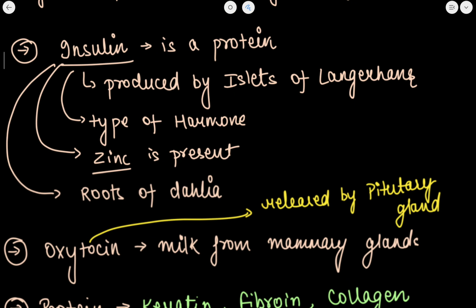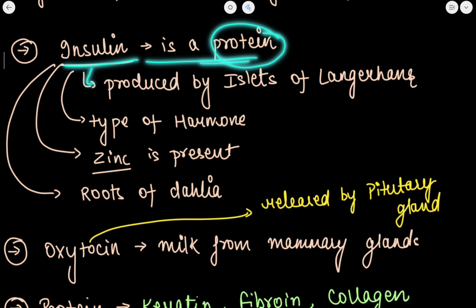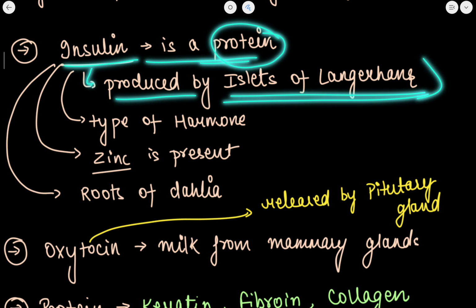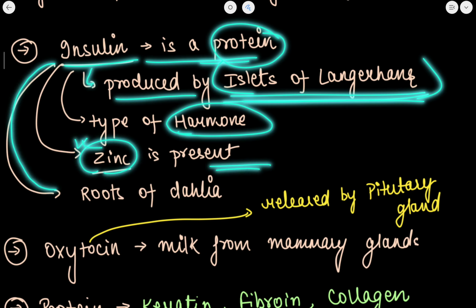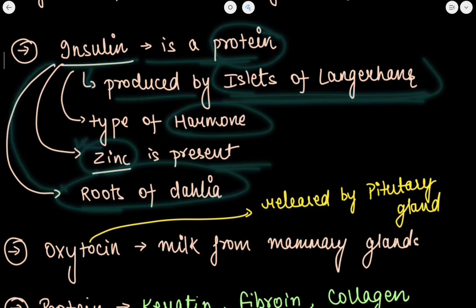Now let's talk about insulin because it's an important topic, and diabetes is one of the most widely spreading diseases in the whole world. Insulin is a type of protein. This insulin is produced by the islets of Langerhans. It is a type of hormone. Insulin contains zinc, and this insulin is extracted from the roots of the Dahlia plant.